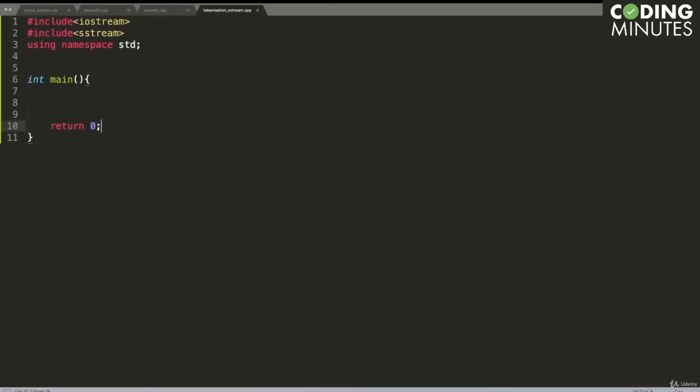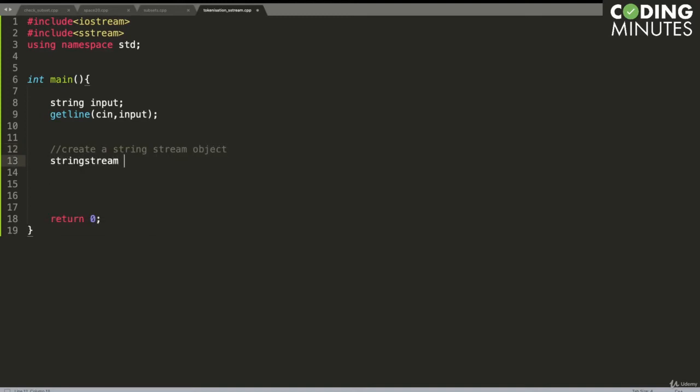I will show you a demo of how to use string stream. We will take a string input. We are going to accept an input string, and when you have to take input inside a string object, we use the getline function. So getline cin comma input. This is an input string. And what we will do is create a string stream object.